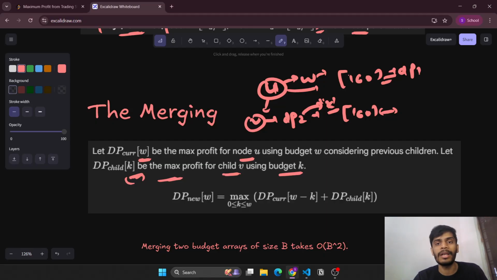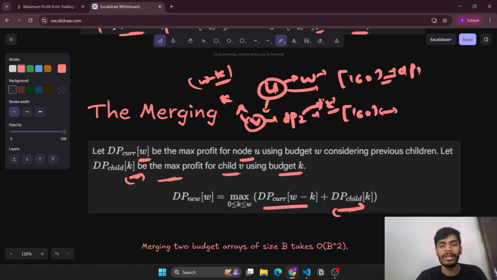Since we are using child DP with K budget, the new budget remaining for U will be W minus K. Hence the DP new of W will be the maximum at each step of DP current of W minus K plus the child's value, since the child has utilized K budget.